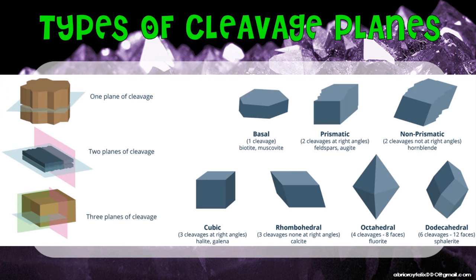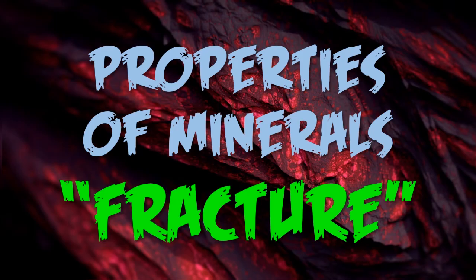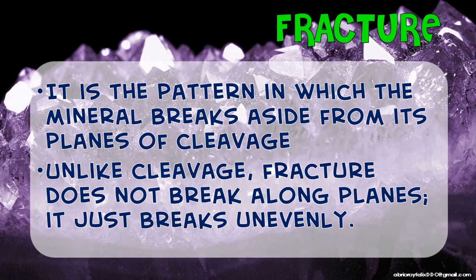The next property of your minerals is your fracture. When we say fracture, it is the pattern in which the mineral breaks aside from its planes of cleavage. So aside from those areas where there is not much atomic bond, we're referring to the other sides, or the outer part of your mineral. These are the parts that can easily be broken.